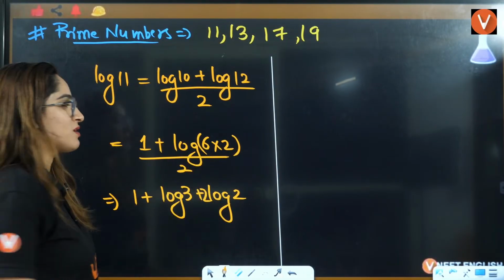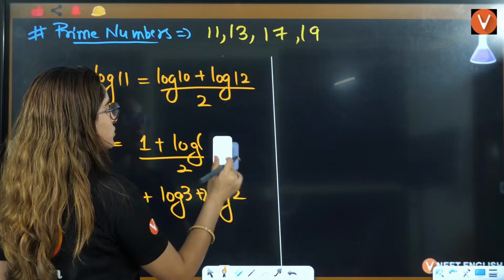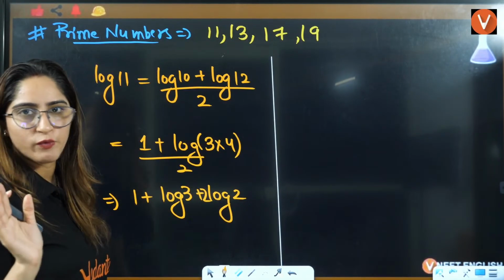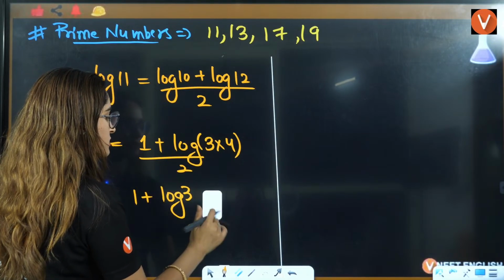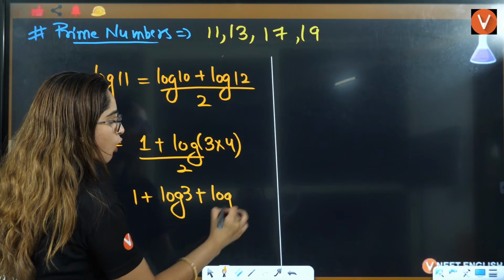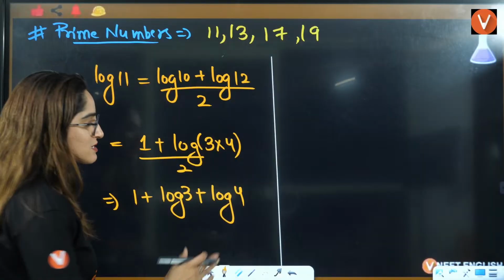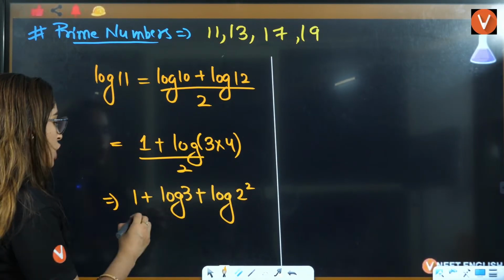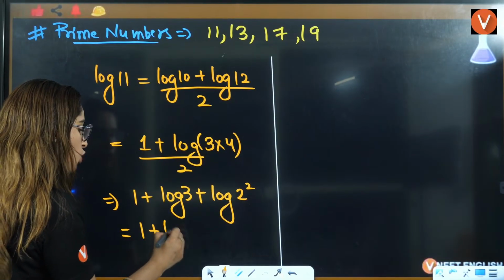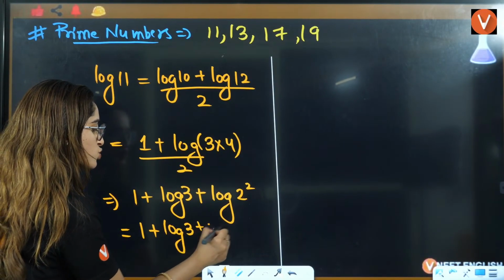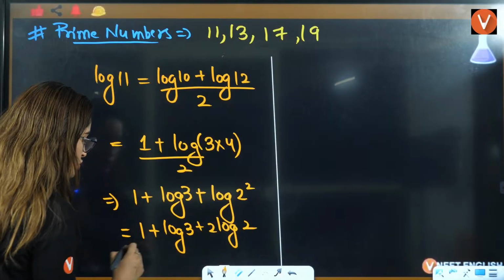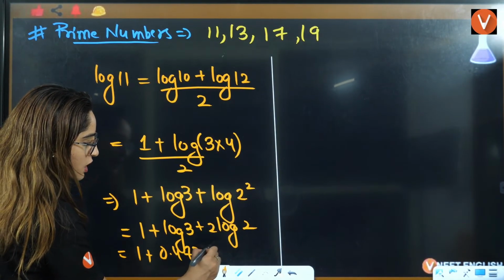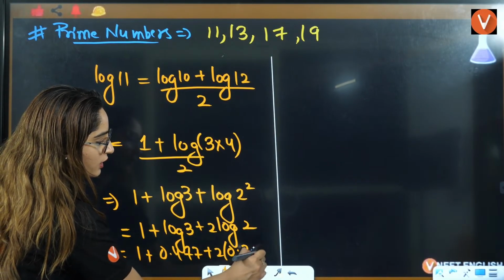You can also write it like this, 4 into 3 is 12. Log of 3 plus log of 4. Log of 4 is nothing but 2 square, that will be 2 log 2, right? So the answer is going to be 1 plus log of 3 plus 2 into log of 2. So you can calculate it: 1 plus log of 3 is 0.477 plus 2 into 0.301.